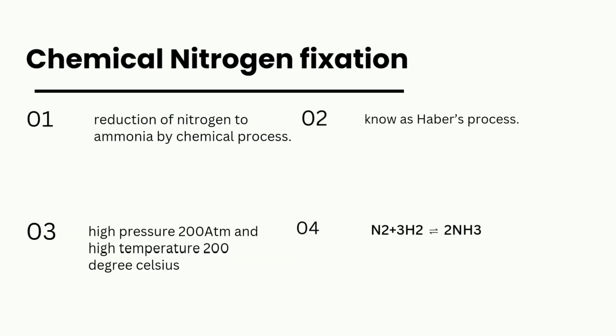Finally, chemical nitrogen fixation. As I said before, nitrogen can also be fixed unnaturally. In this process, nitrogen is reduced into ammonia by a chemical process. This process is also known as the Haber process. This can be done by raising the atmospheric pressure up to 200 atmospheres and the temperature up to 200 degrees Celsius. I have given a chemical reaction for this process.